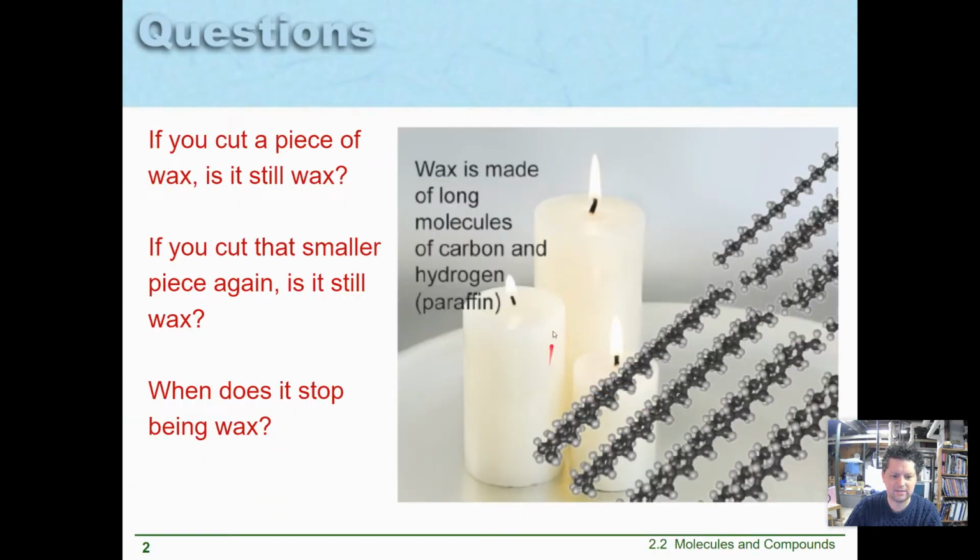So think of the wax on a candle here. If you cut a piece of wax, is it still wax? If you cut that smaller piece again, is it still wax? At what point does it stop being wax? And the answer is when I get it so small that I'm cutting these molecules in half. Wax is made of long molecules made of carbon and hydrogen that we call paraffin. And if I could cut one of these molecules in half, then that would no longer be wax. But until I can cut that small, it's wax.